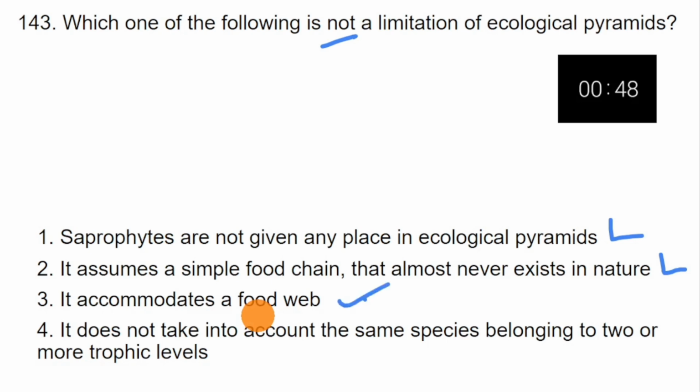Let's rule out the fourth one. It does not take into account the same species belonging to two or more trophic levels. Yes, so this is also a limitation. So the answer is option number 3.